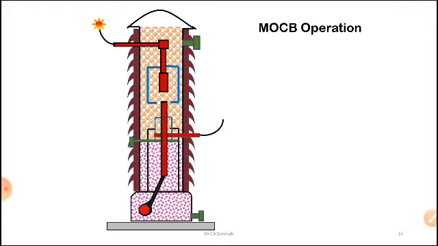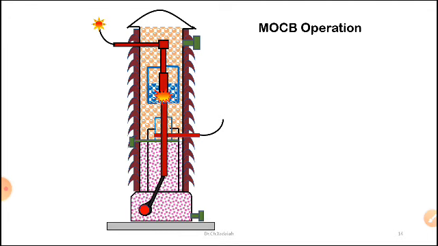There is a very high RRRV, the rate of rise of recovery voltage, and this high voltage induced between the two contacts is enough to ionize the path between the fixed and moving contacts. Due to this, the arc is developed. You can see the arc is formed between the two contacts. Once the arc is formed, due to the high temperature of the arc, the oil surrounding the arc quenching device decomposes, and the pressure increases in the oil and puffs onto the arc.